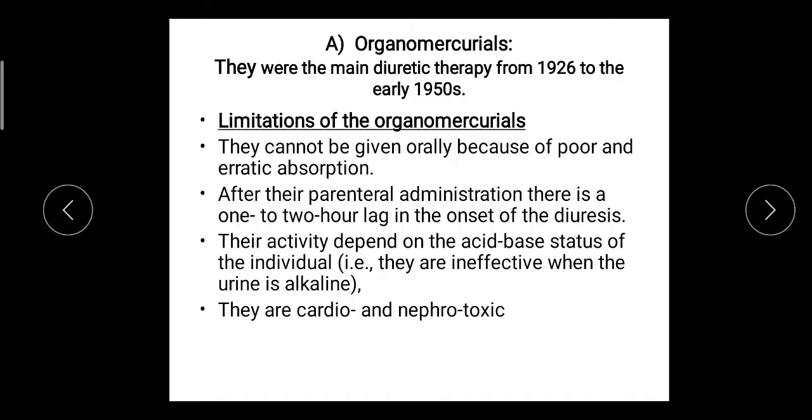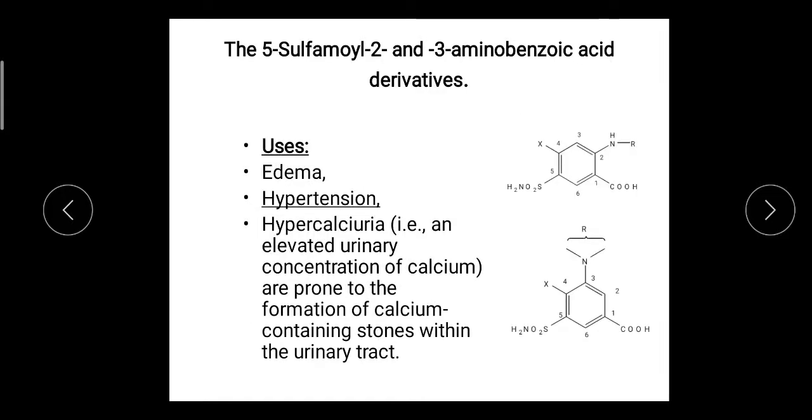Organomercurial compounds were used between 1926 and 1950, but because of a number of side effects they were discontinued from therapy. The side effects we have discussed in an earlier video. Then the next class, the 5-sulfoamyl 2 and 3 aminobenzoic acid derivatives, we started. Here is the general structure of 3 aminobenzoic acid, and here the 2 aminobenzoic acid.